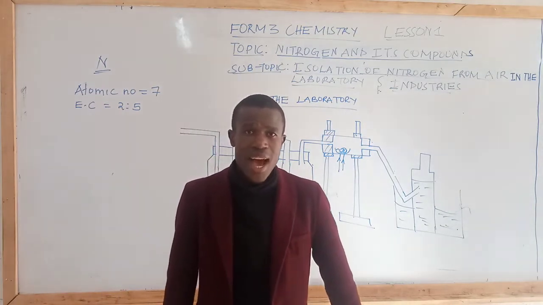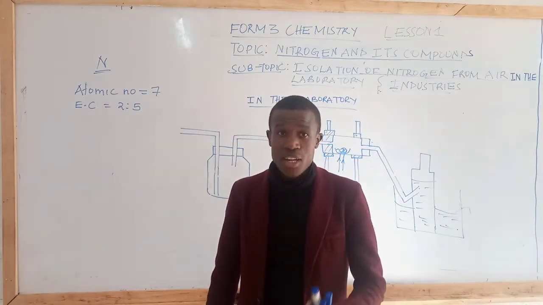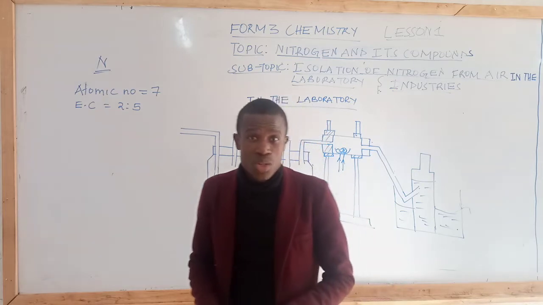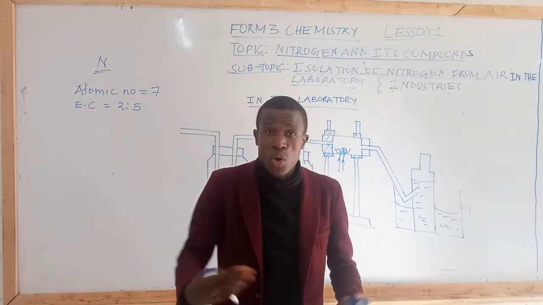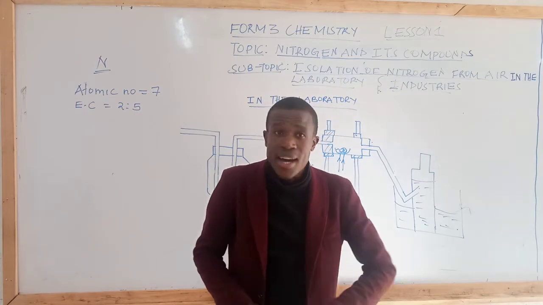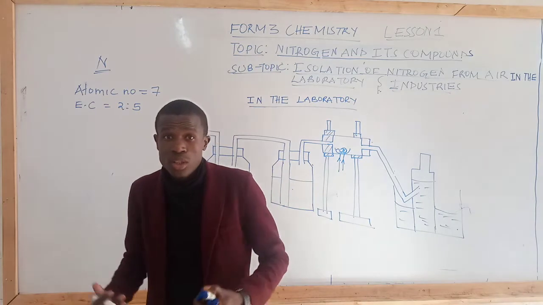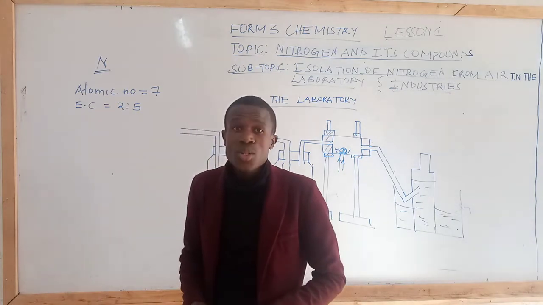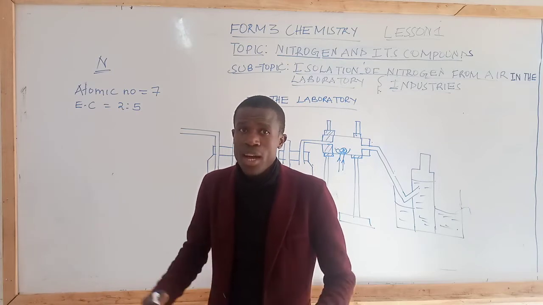Nitrogen exists as a diatomic gas, having 2 atoms of nitrogen combined by 3 covalent bonds, or you can refer to them as triple covalent bond, that holds nitrogen atoms, to be precise, 2 of them together.